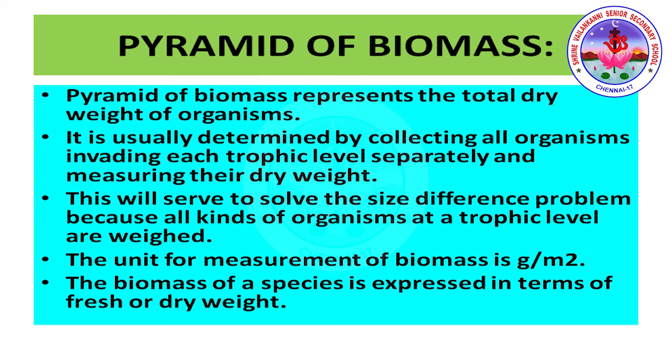Pyramid of biomass. It is one of the types of ecological pyramid. Pyramid of biomass represents the total dry weight of organisms. It is usually determined by collecting all organisms, dividing each trophic level separately and measuring their dry weight. This will solve the size difference problem because all kinds of organisms at a trophic level are weighed. The unit of measurement of biomass is gram per meter square. The biomass of a species is expressed in terms of fresh or dry weight.